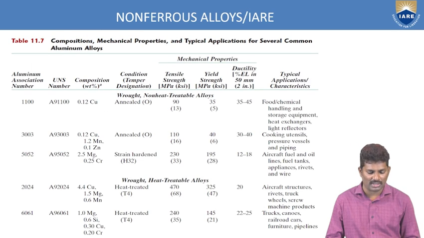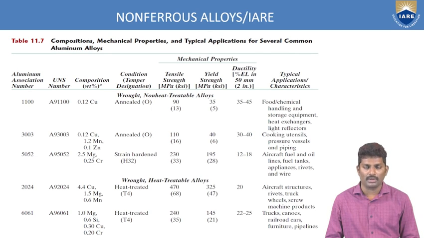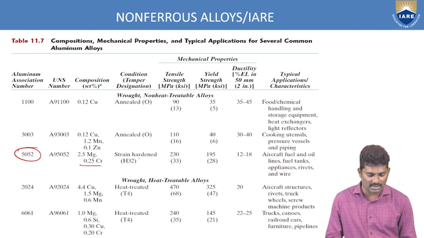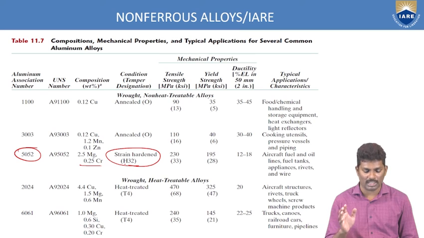And these are some of the different types of mechanical properties with respect to composition and the typical applications that we have. So if you see the 5052 type of wrought alloy, here you have 2.5% of magnesium and 0.25% of chromium. And this is improved with the strain hardening process, the cold working process.